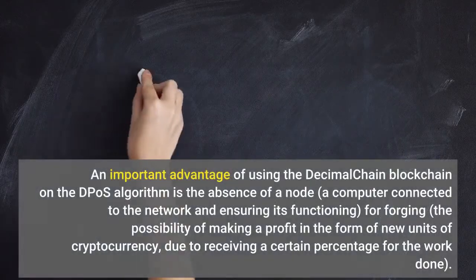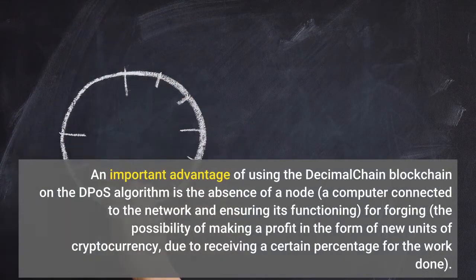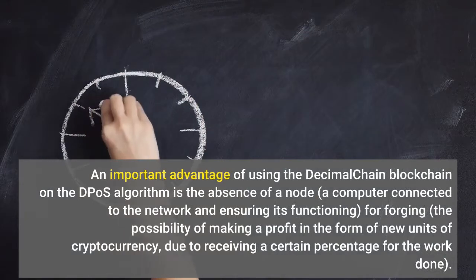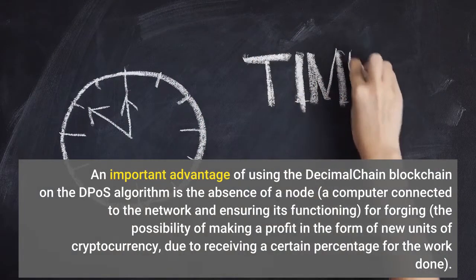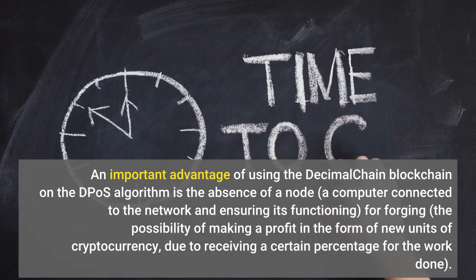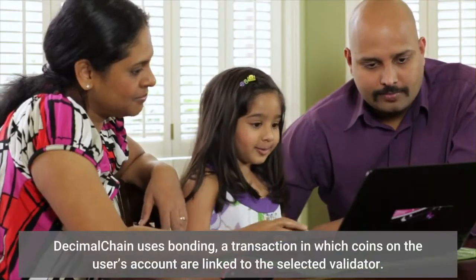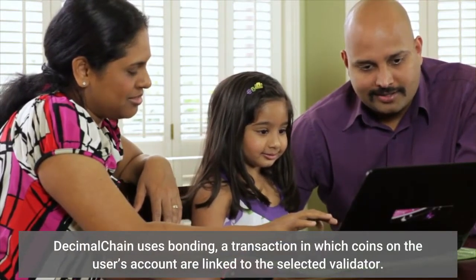An important advantage of using the Decimal Chain blockchain on the DPoS algorithm is the absence of a need for a node, a computer connected to the network and ensuring its functioning. For forging, there is the possibility of making a profit in the form of new units of cryptocurrency, due to receiving a certain percent. Decimal Chain uses bonding, a transaction in which coins on the user's account are linked to the selected validator.